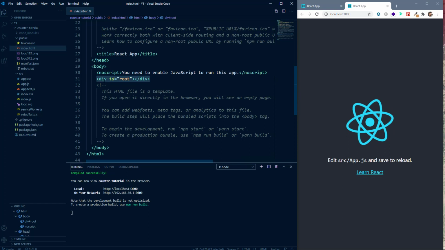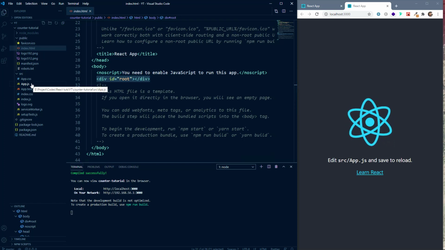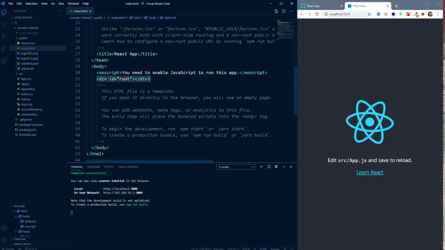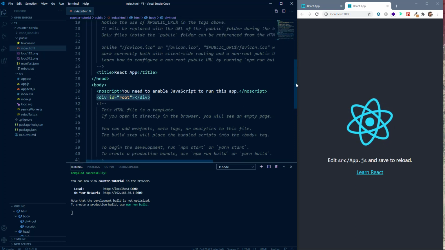So basically it is targeting this div to render out our component. Now what is a component? We'll go into that in a moment. For now, just understand that this app.js is something known as a component, and it is getting rendered in this div having this ID of root.